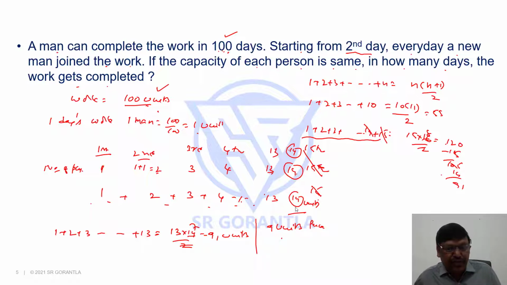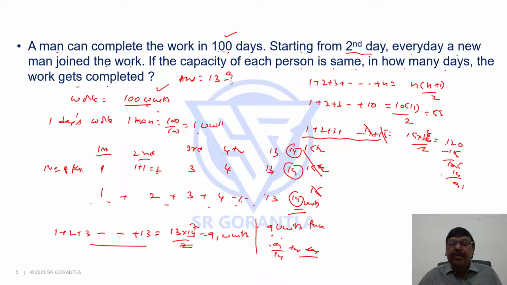So in one full day, if they do 14 units, to complete 9 units they will take 9 by 14th of the particular day. It means the work got completed in 13 days, and on the 14th day only 9 by 14th of the day of the work is completed, which means our answer is 13 9 by 14, that is 13 and 9 by 14 days. On the 14th day we are completing the work, but on the 14th day they don't have to work for a full day. They have to work only for 9 by 14th of the day. So hence our answer is 13 and 9 by 14 days.